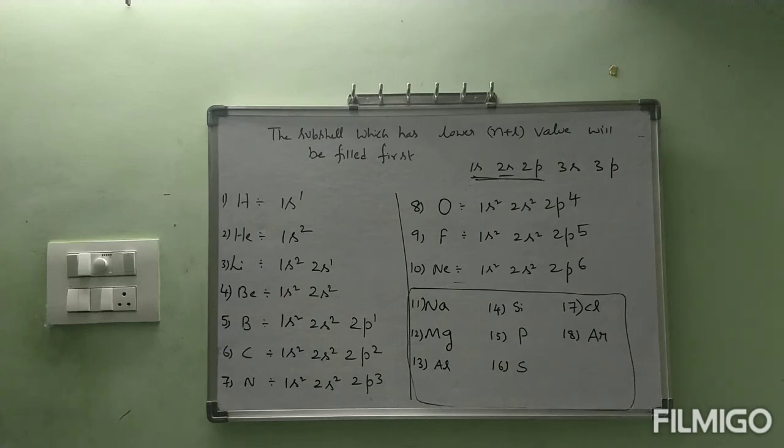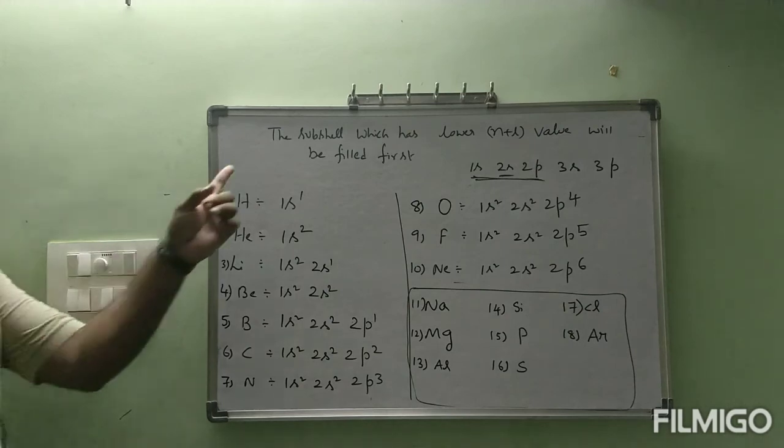That's why I am giving it as homework. Once again I will write them correctly on the board and continue with the next rule, Hund's rule, in the next class. But before that, you have to be in a position to write these 8 elements' electronic configurations. Okay, one more time I am going to explain.